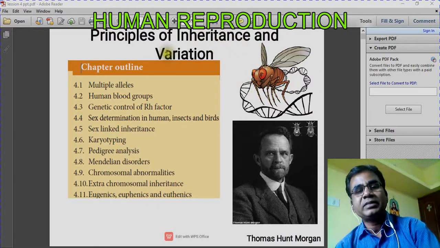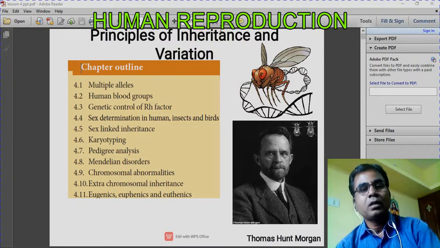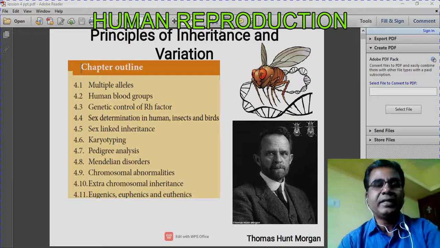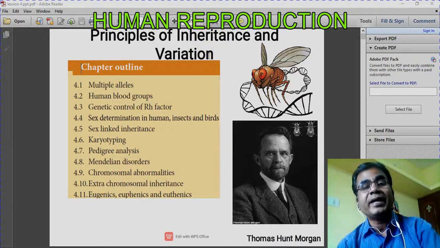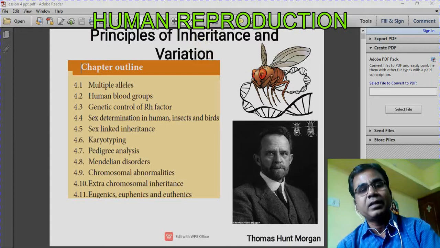Okay, now the second word, that is variation. What is variation? You may be different from your father. You may have some of the characters of your father. In many respects you may be similar to your father, but at the same time you may be different from your father also. In some characters you may be different.